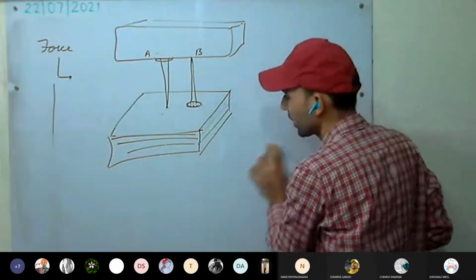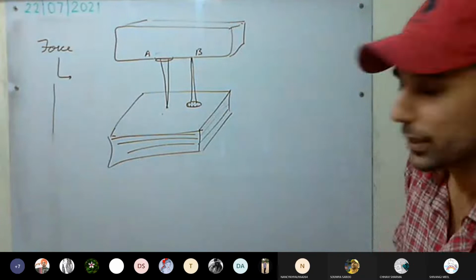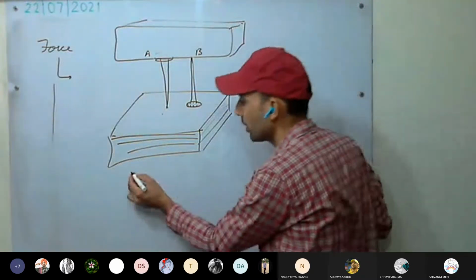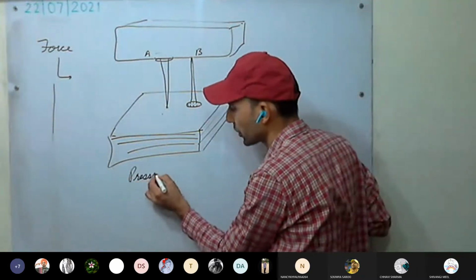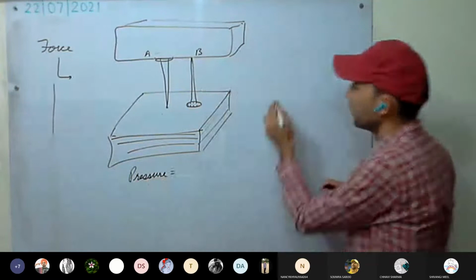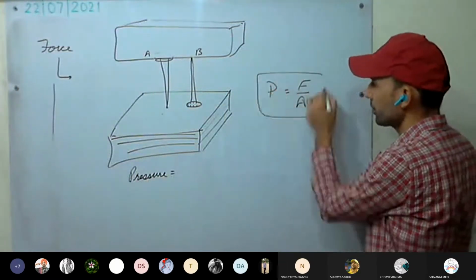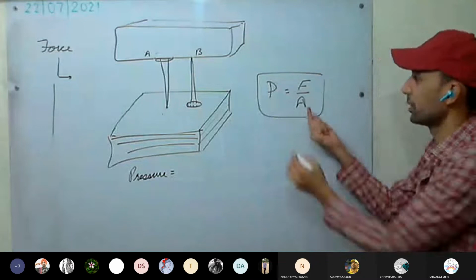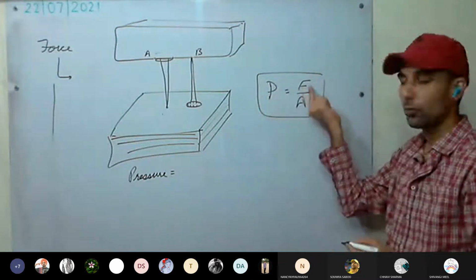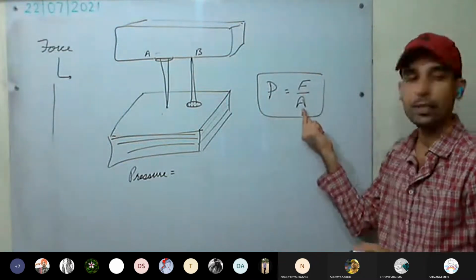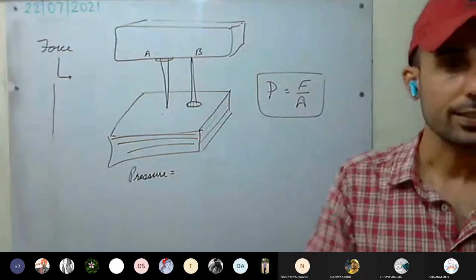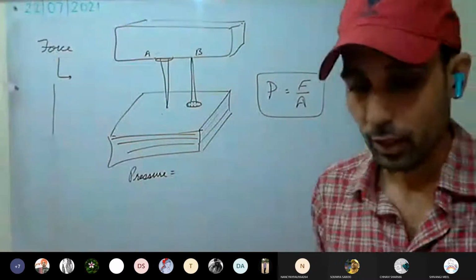So by this we can conclude two things. Till now, whatever we have studied, we can conclude that pressure depends on what? Thrust upon area. Pressure depends on force. Pressure depends on area in contact, that is the area over which force is applied.